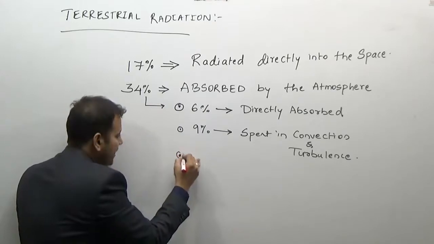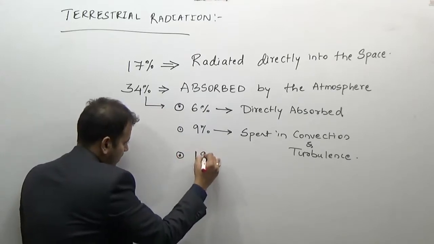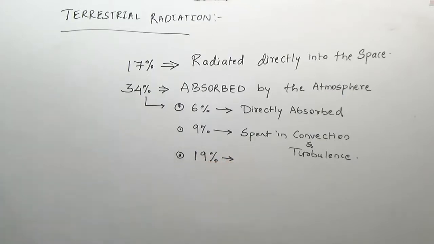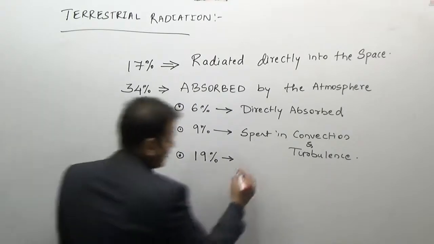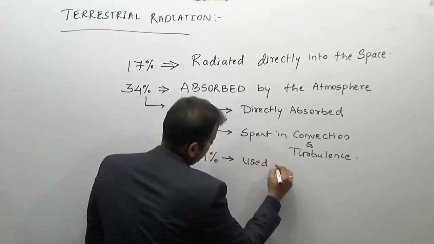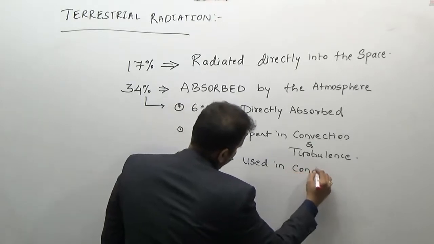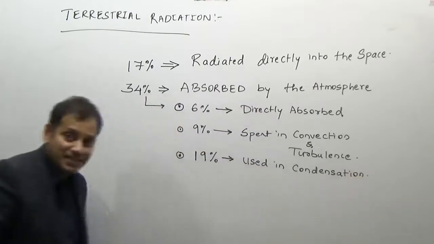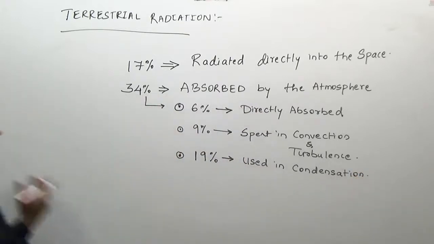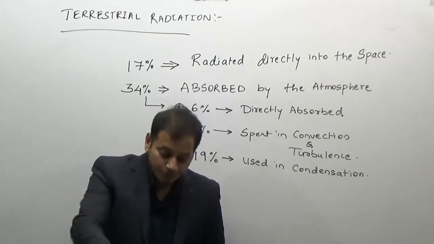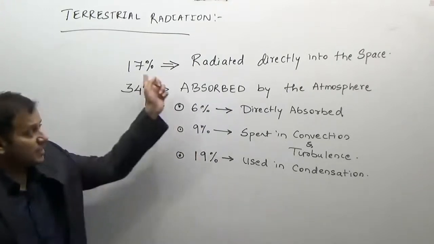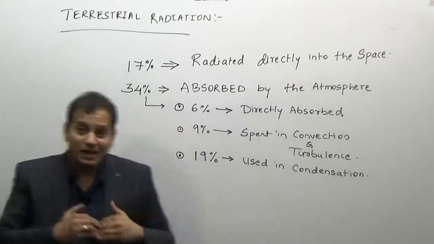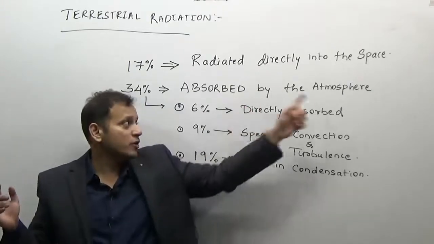While 19% is used in condensation. So this is how the Earth's radiated energy is utilized. 17% of the energy is radiated directly into the space, while 34% of the terrestrial radiation is absorbed by the atmosphere.